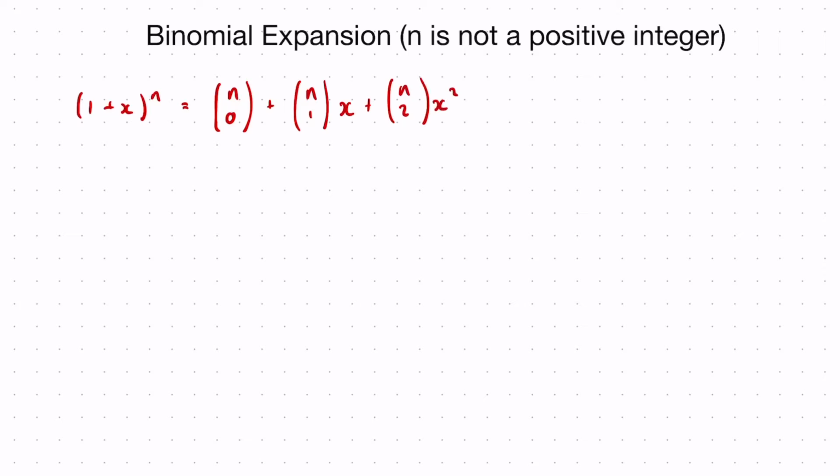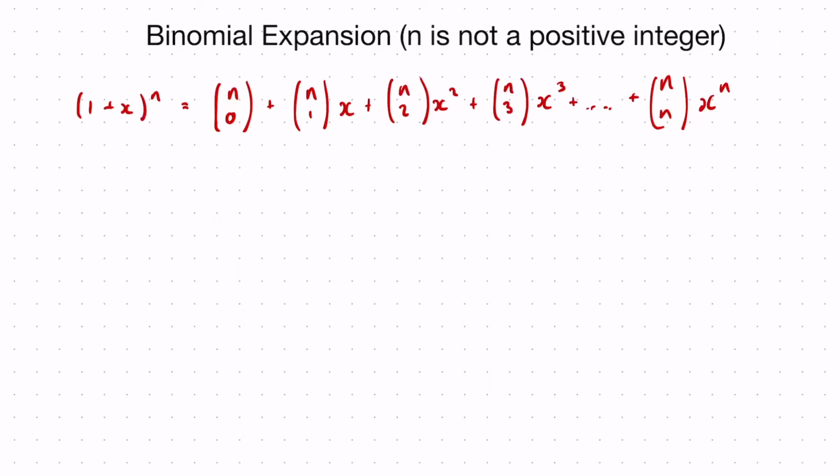Okay, so you may remember binomial expansion from P1, and one of the things from binomial expansion at P1 was that you had (1 plus x) to the n, and you're able to say that that is equivalent to nC0 plus nC1 x plus nC2 x squared plus nC3 x cubed plus so on and so forth until you get nCn x to the n.